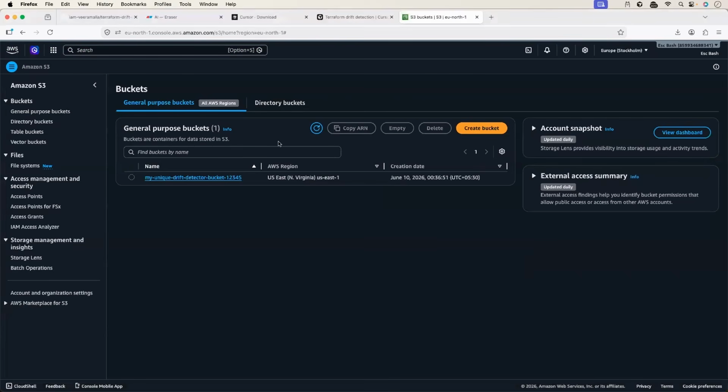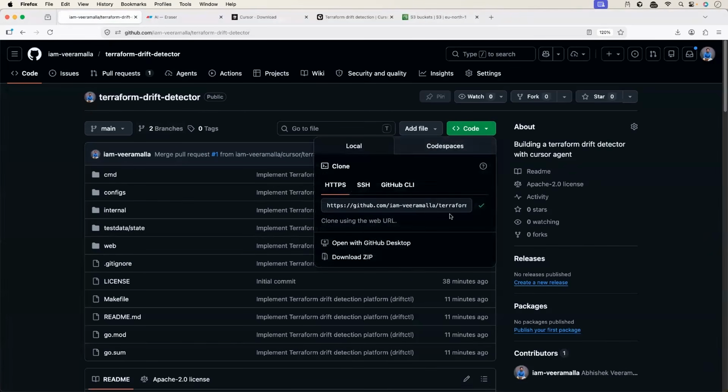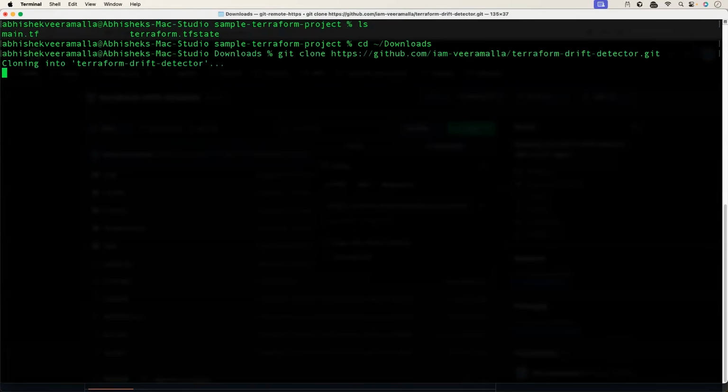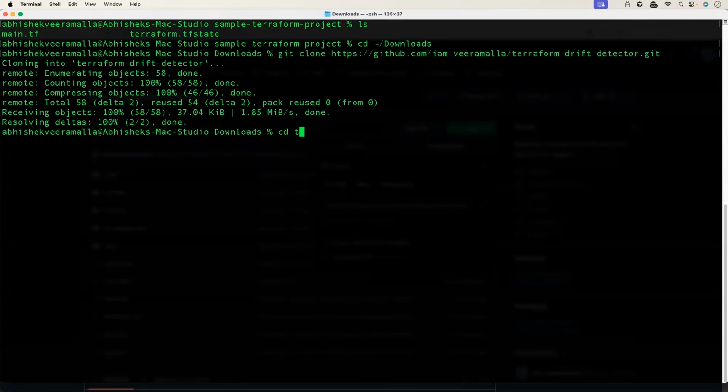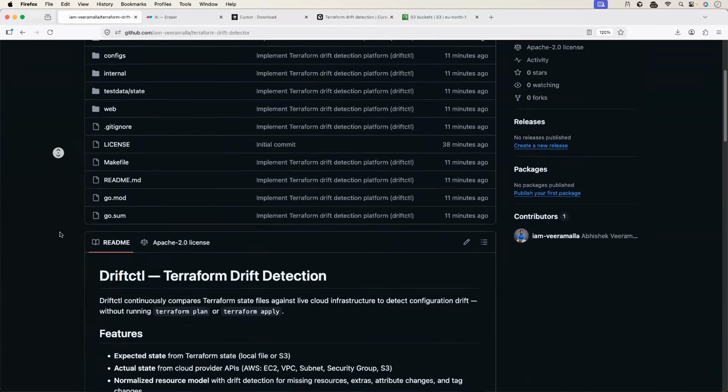Nice. Now let's pull our project. So the drift detector, I'll just copy this. I'll go back to my terminal. I'll switch to the downloads folder. I'll download this using git clone followed by the URL. Perfect. I'll switch to the Terraform drift detector. All good. And now I'll follow the instructions as per the README file.